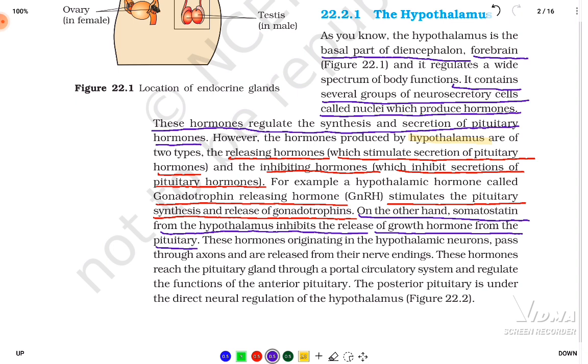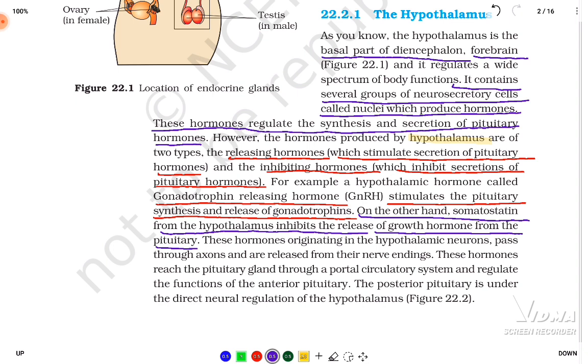Now, these hormones originate in the hypothalamic neurons, pass through the axon and are released from the nerve endings. So, basically we have to consider the structure of the neural cell. We will have the dendrites, the cytoplasm, the axon, and the nerve endings. This is how the hormones originating in the hypothalamic neurons pass through that neural cell.